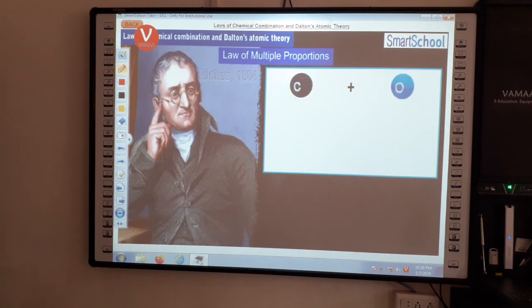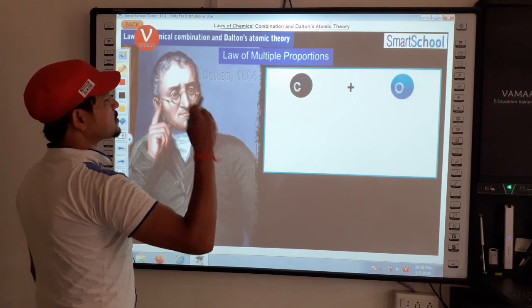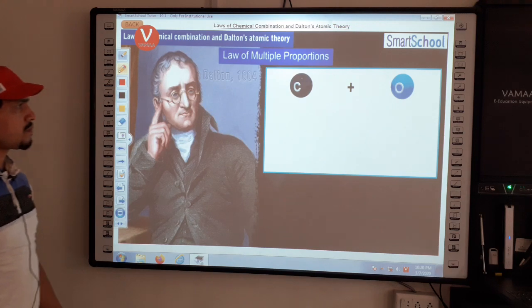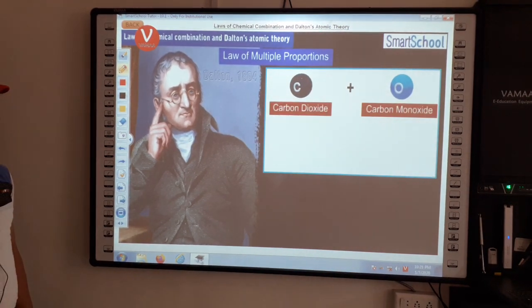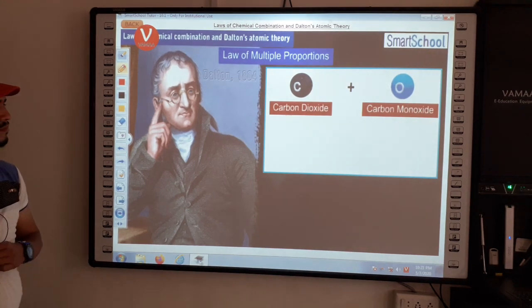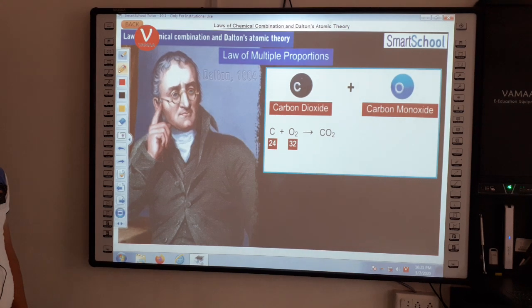For example, two compounds, namely carbon dioxide and carbon monoxide, can be formed. As seen in the equation for carbon dioxide, 24 parts by mass of carbon combine with 32 parts by mass of oxygen.